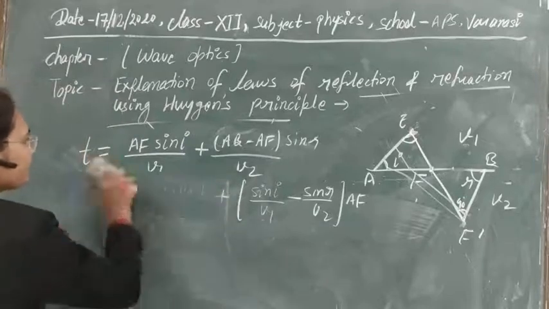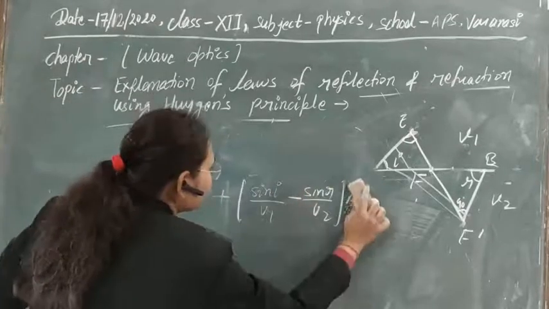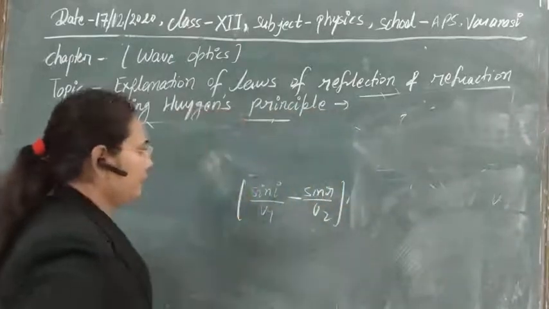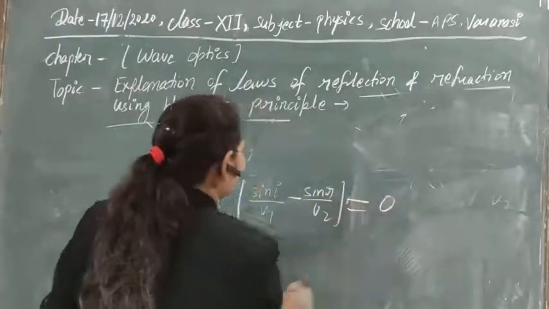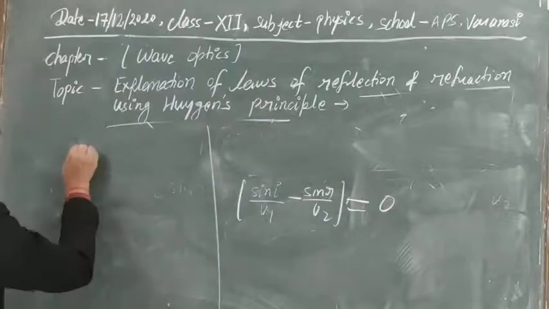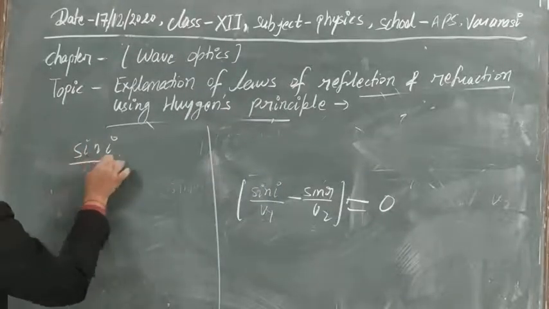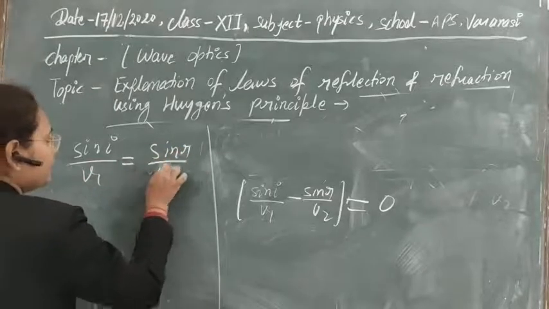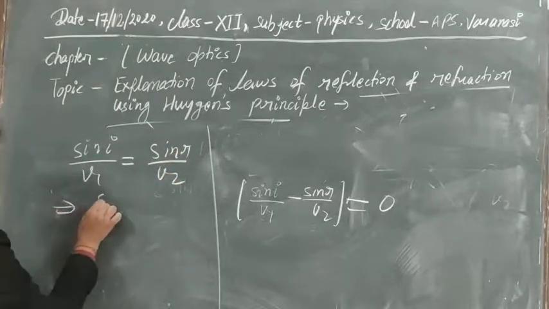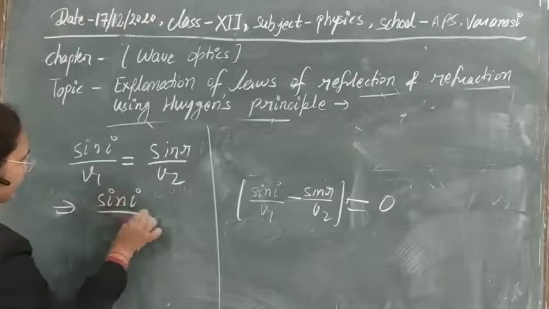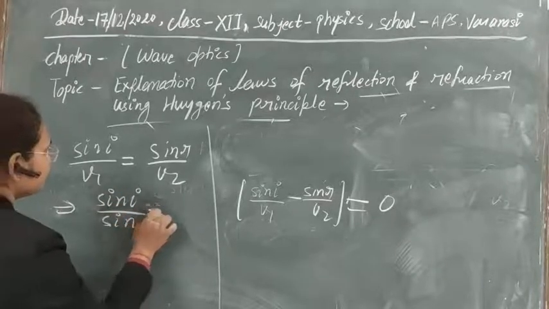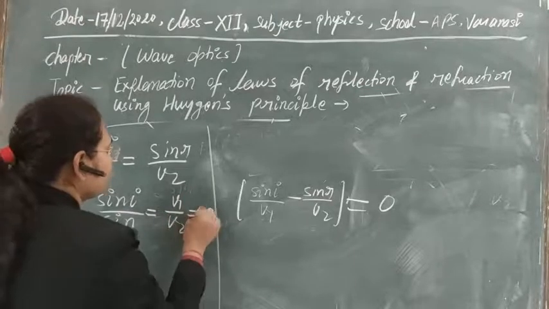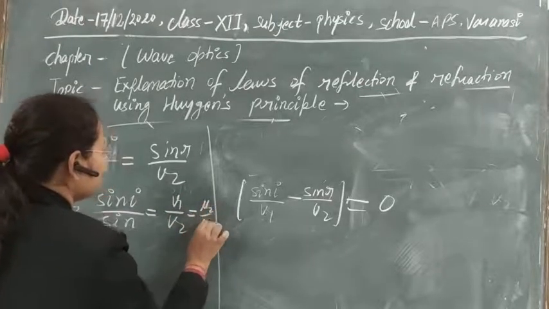If we put this factor equal to 0, we finally get sin I upon V1 equal to sin R upon V2, or sin I by sin R equals V1 by V2, and we know that V1 by V2 is equal to mu2 by mu1.